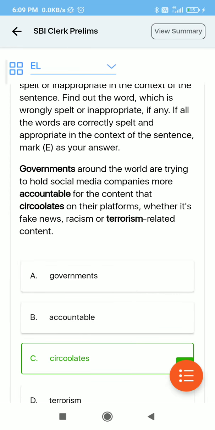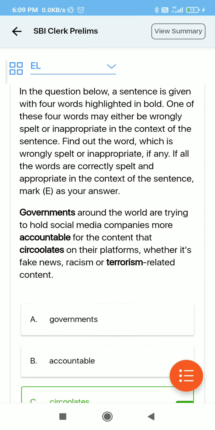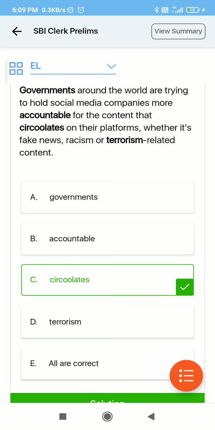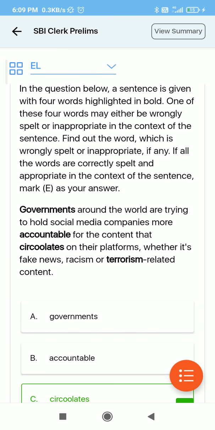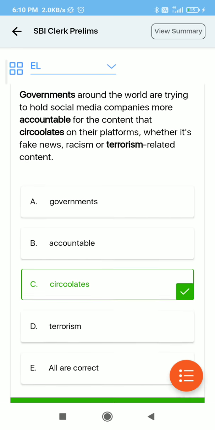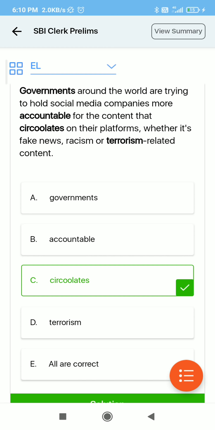My first question is right. It was a question of wrongly spelled words. We can easily see that the spelling of "circulate" is wrong. Now we can move to the next question, because spelling mistakes are things we can learn by reading the editorial. So this is related to the editorial part.